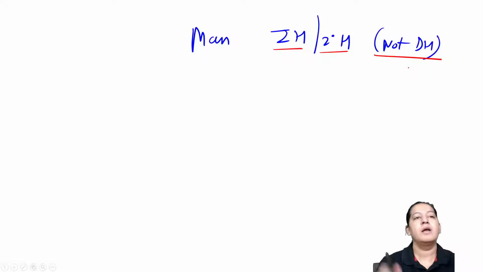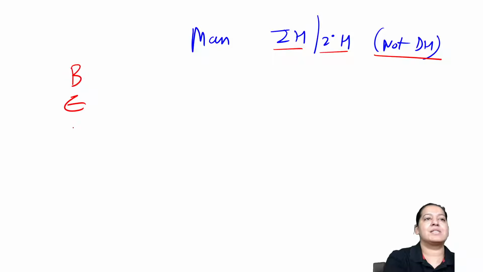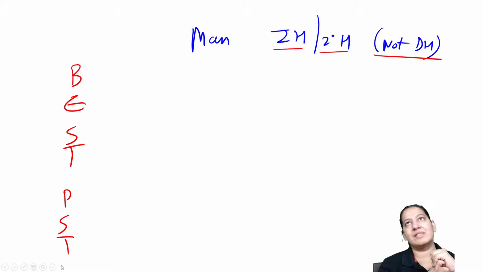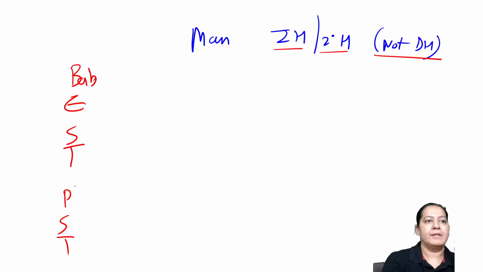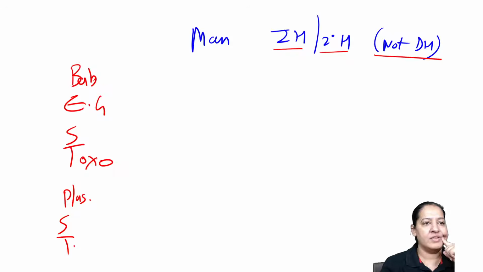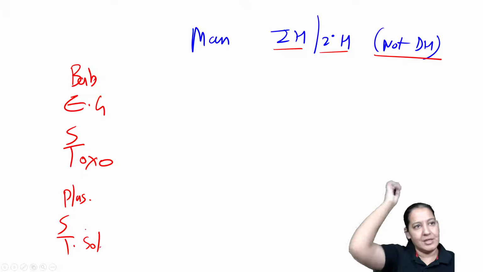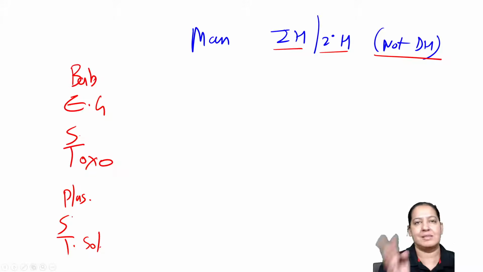The list is the same. The mnemonic is PEST 4 plus 3. So total 7 parasites are there. This is Babesia. This is Plasmodium. This is Echinococcus granulosus. This is Toxoplasma. This is Taenia solium. The two S are not important. You can leave them, or you can learn Spirometra and Sarcocystis. These are the two S.